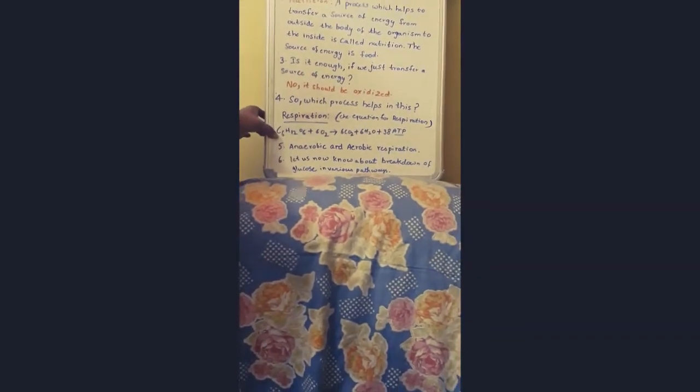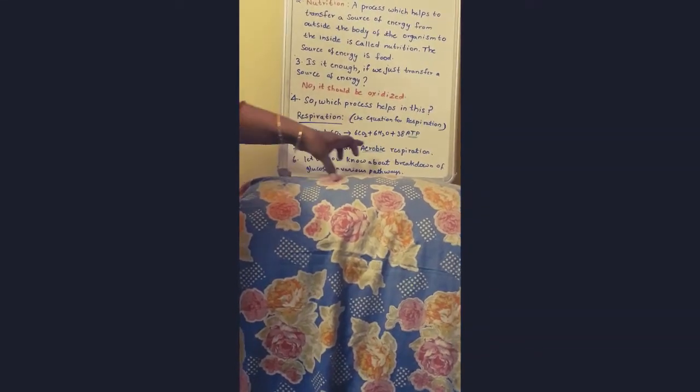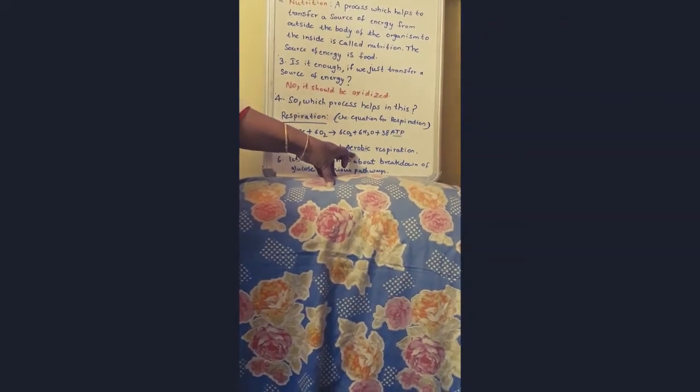Is this clear, children? Now, respiration is of two types, anaerobic and aerobic. Any idea about this? Anaerobic is a process of respiration which takes place in absence of oxygen. Aerobic is a process of respiration which takes place in presence of oxygen.